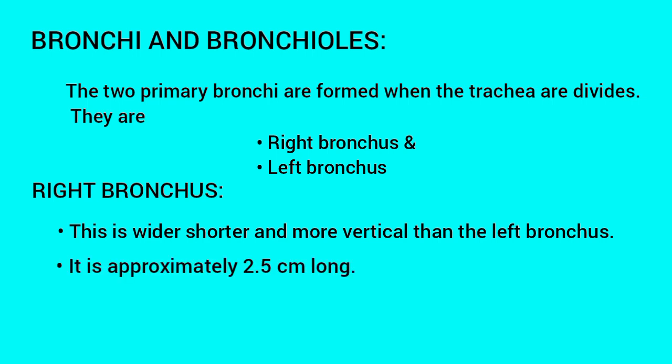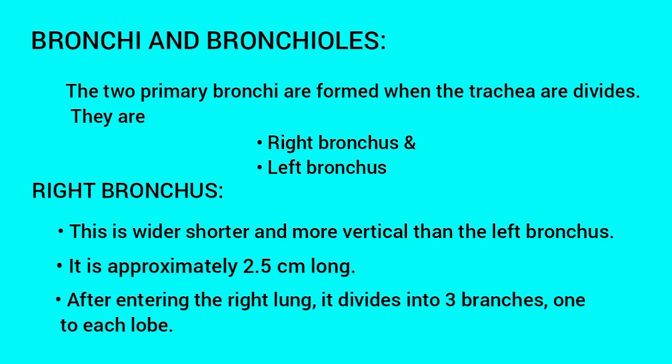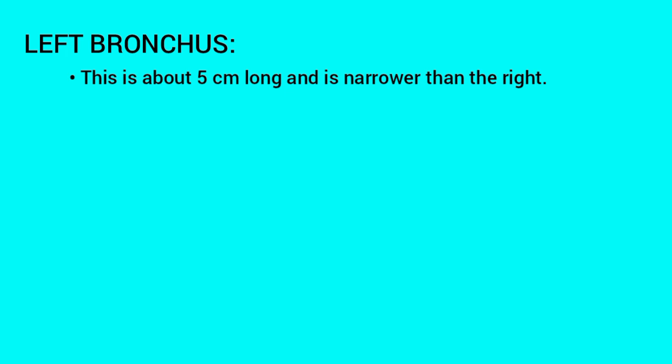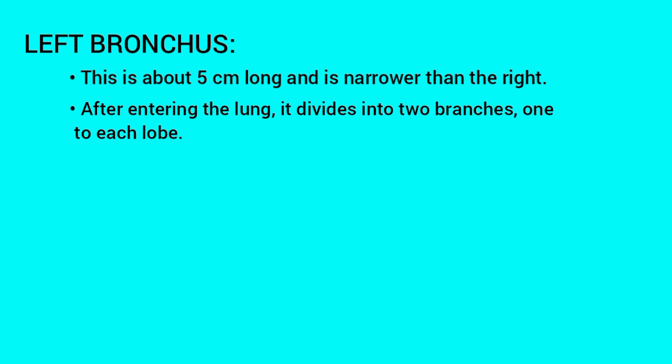It is approximately 2.5 centimeters long. After entering the right lung, it divides into 3 branches, 1 to each lobe. Left bronchus. This is about 5 centimeters long and is narrower than the right. After entering the lung, it divides into 2 branches, 1 to each lobe.